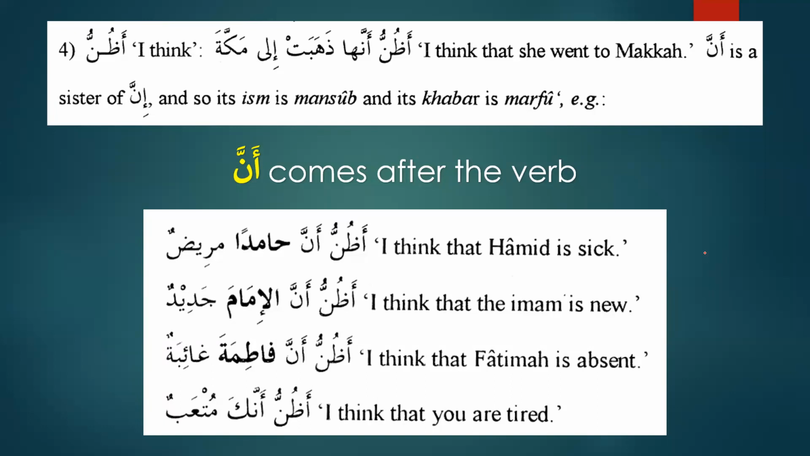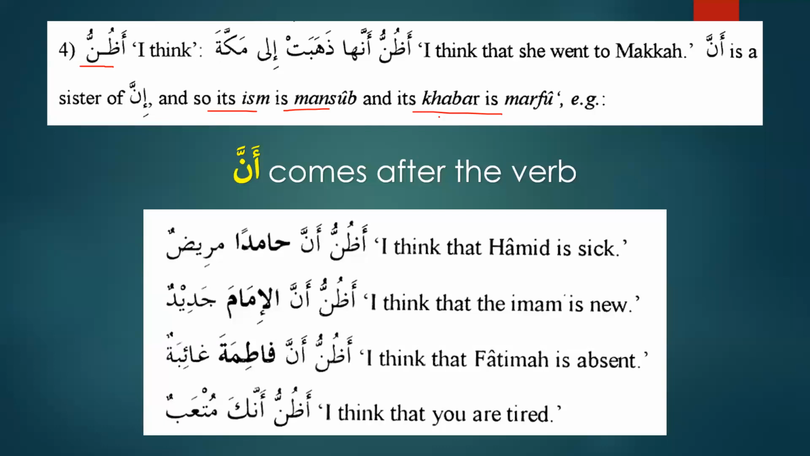What is the difference between inna and anna? Look at the example. Adhunnu means I think. Adhunnu annaha dhahabat ila makkata. I think that she went to Makkah. Anna is a sister of Inna, and so it has Ismu Inna and it has Khabaru Inna, and we know that Ismu Inna is Mansub and Khabaru Inna is Marfu'.